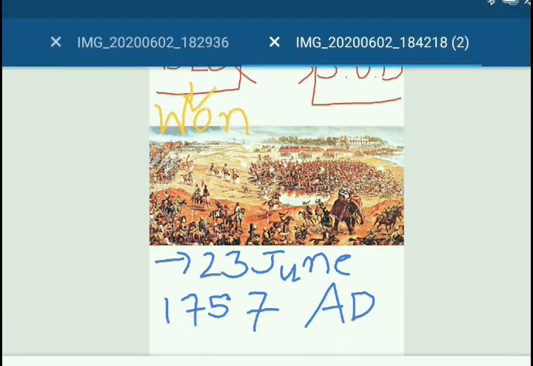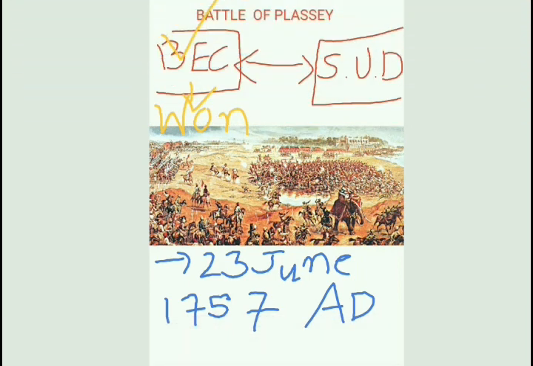Yes, children, you can see in this picture that I have drawn two parts, which are BEC and SUD, in which BEC is the British East India Company and SUD is Sirajudullah. You can see that I have written "won" with yellow ink. So the British East India Company won this battle, and it was fought on 23rd June 1757 AD. It was fought on the ground of a village which was known as Plassey. So this battle was known as the Battle of Plassey.